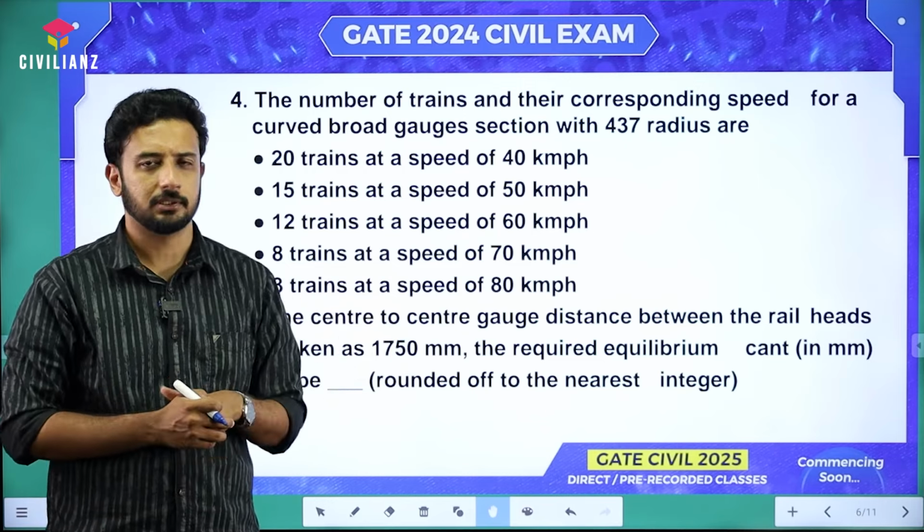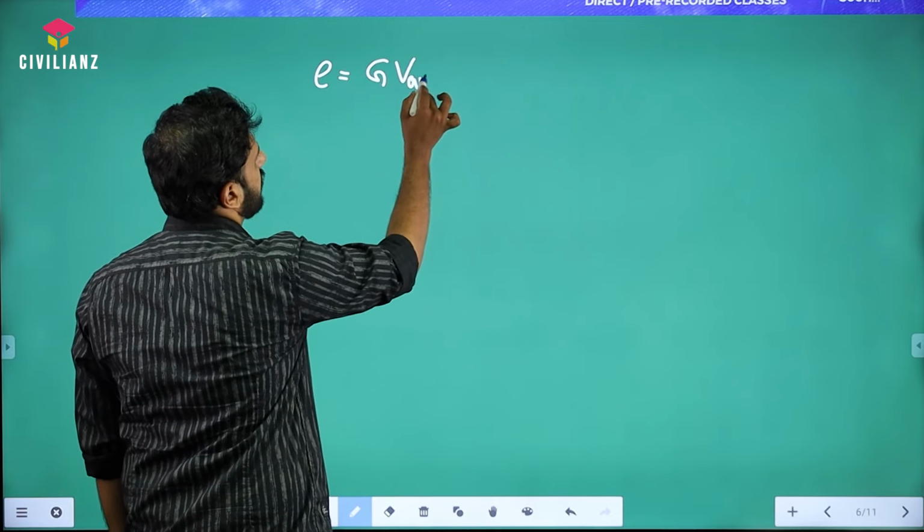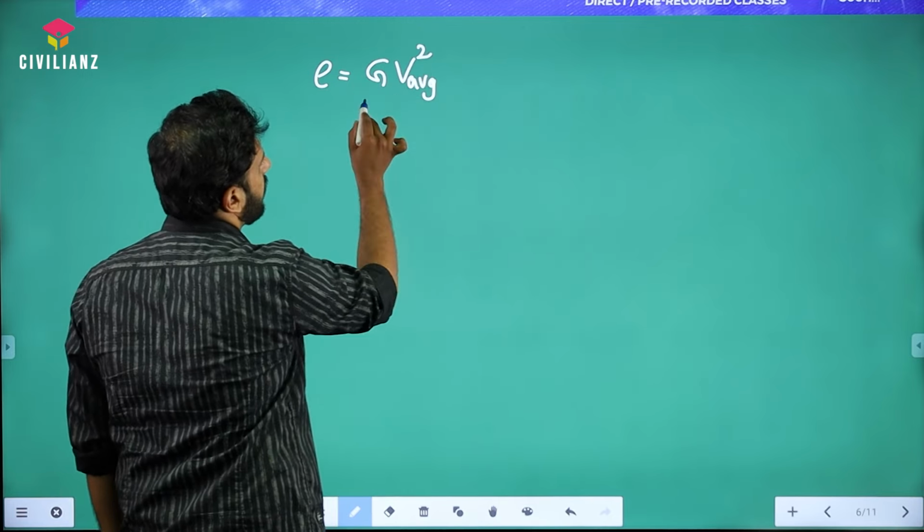Anyway, since they have given it here, there is no point in assuming any standard value. Now ultimately what we are going to calculate here is the superelevation, which is e = GV squared divided by 127R, with V the average speed. This is our equation, right? G is 1750 mm.